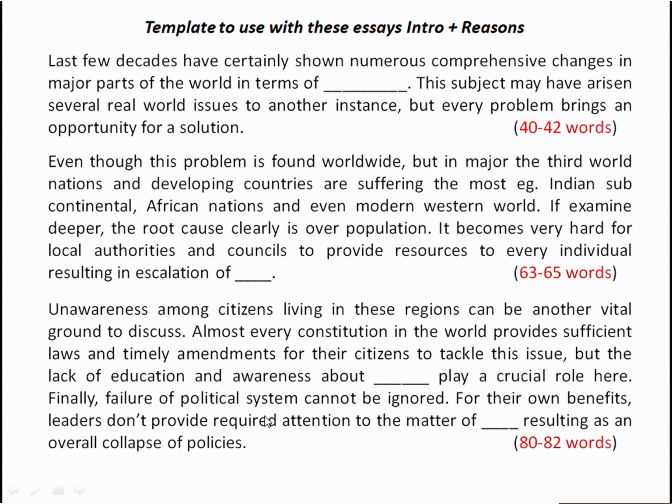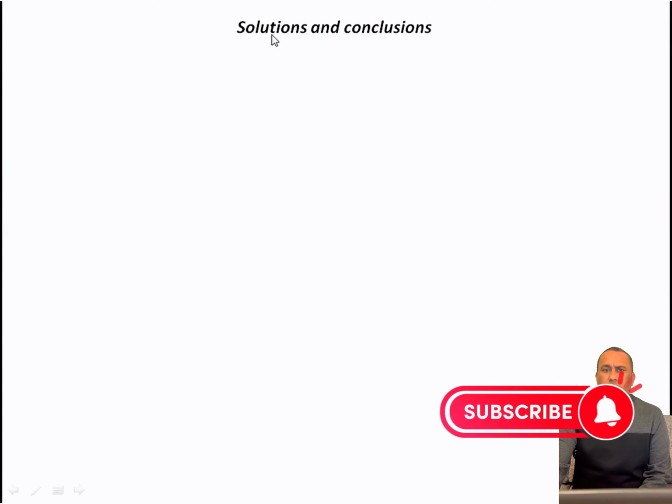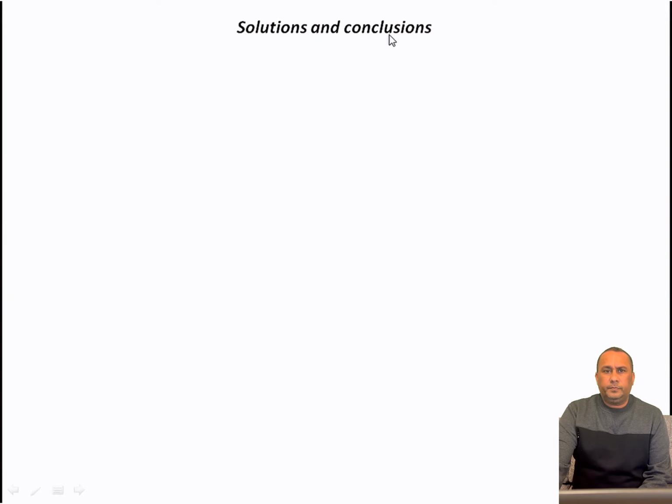Now, I hope these 3 paragraphs are very clear to you. The first paragraph is just an introduction where we have discussed what is happening here. In the second paragraph, we have discussed the 2 main points that we discussed in our causes screen. The third paragraph is discussing the next 2 points about the causes. And let's move on to the next screen. Here we are going to discuss the solutions and the conclusion.